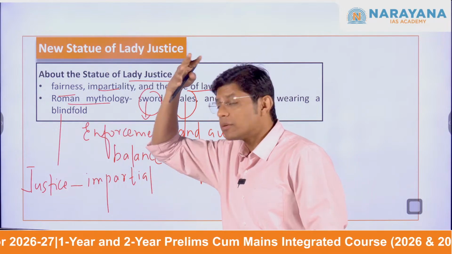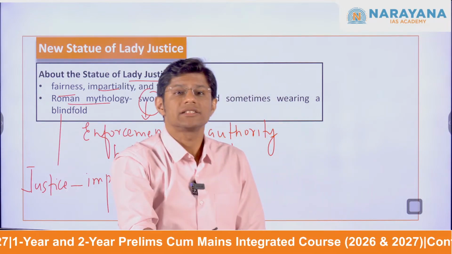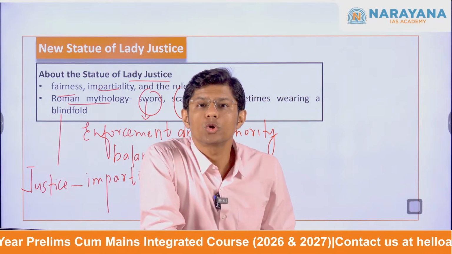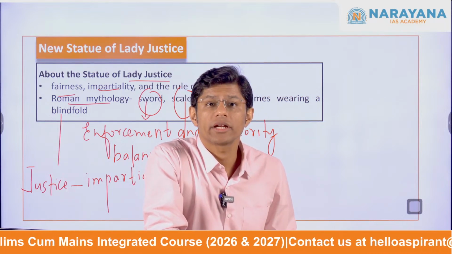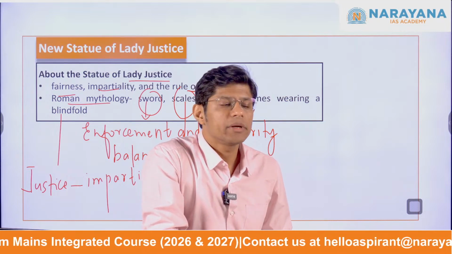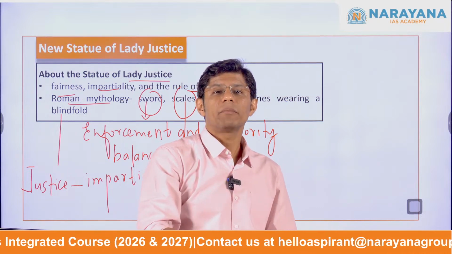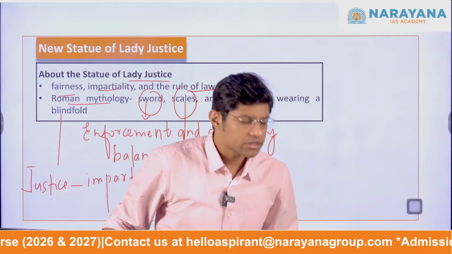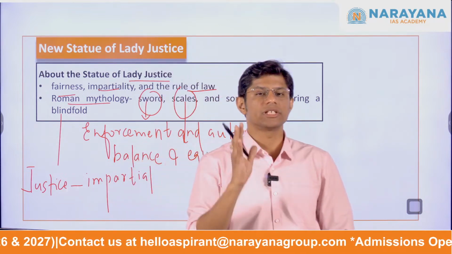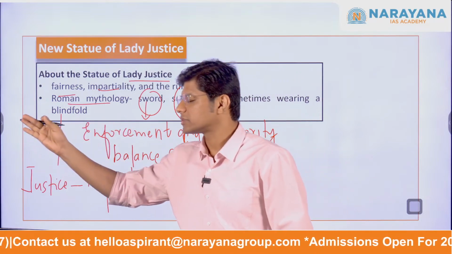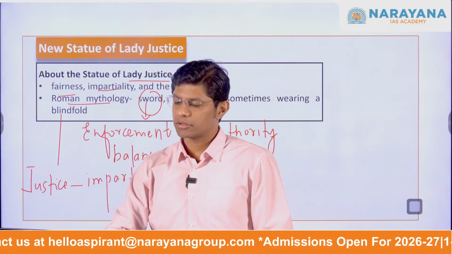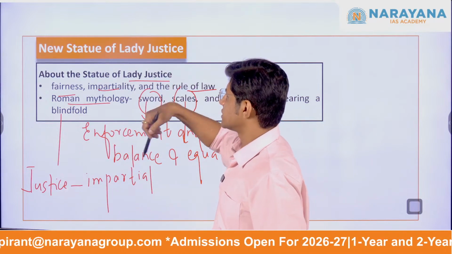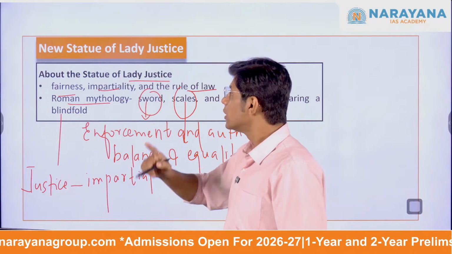And during the British rule, the Lady Justice statues were placed before the courtrooms as a symbol of judicial authority. Over time, her figure became familiar to the Indian public and legal community. Why? Because it symbolized the promise of justice under the Indian Constitution.